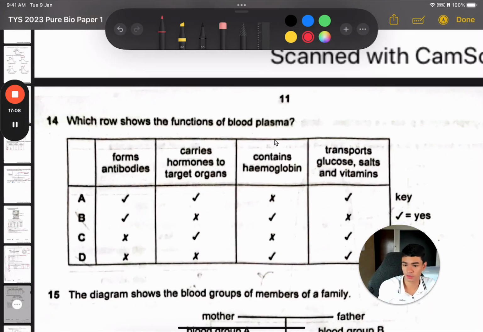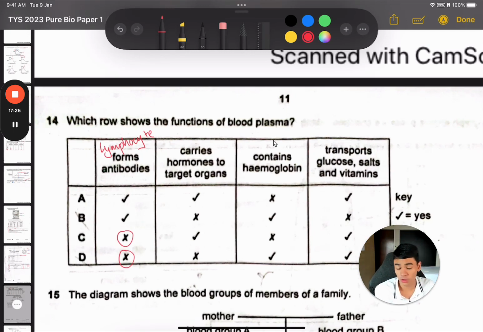Okay, question 14. Which row shows the functions of blood plasma? Forms antibodies. That's actually a type of white blood cell called a lymphocyte, so it's not formed by the blood plasma. It's carried in the blood plasma, but not formed by blood plasma. So that would be a cross.